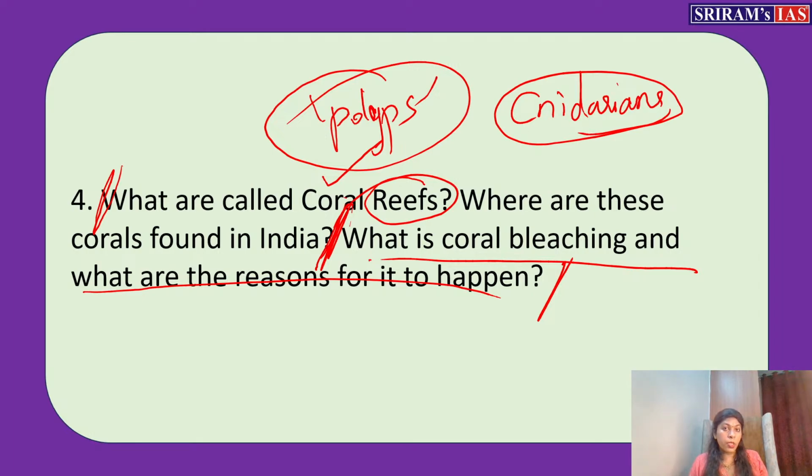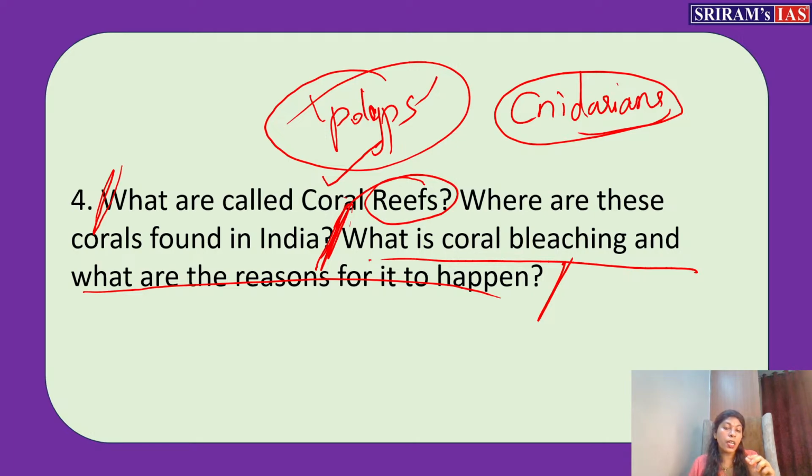They are animals which live in the water. They construct a structure, that is the exoskeleton. When the polyp dies, it will leave its exoskeleton. It will get built up like a tower, some structure. So it's an engineering marvel, they say. This coral reef gets accumulated one after the other. New polyps will be there, but old polyps' shells will be left there. So it is like a structure which is constructed under the water.